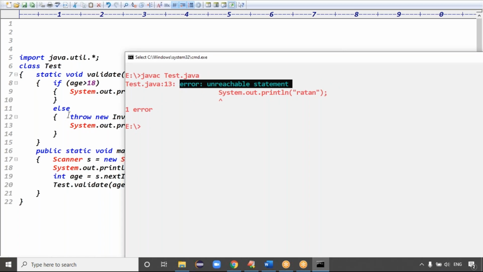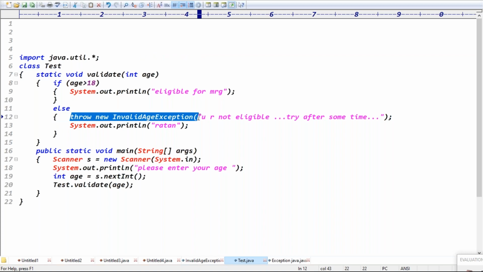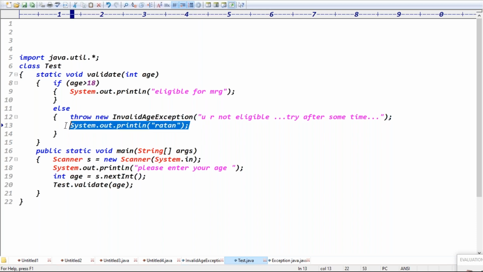Because this is like a return statement, guys. It is throwing an exception, which is nothing but returning the data to the user, right? Throwing the exception is nothing but returning something, a return statement. After the return, if you write any statement, what happens, guys? It will become unreachable, right?